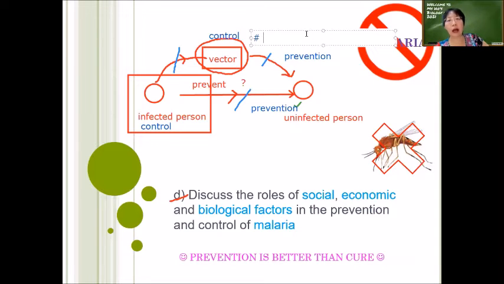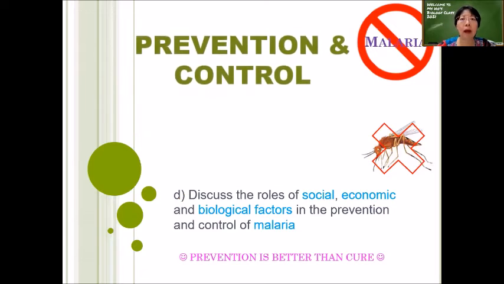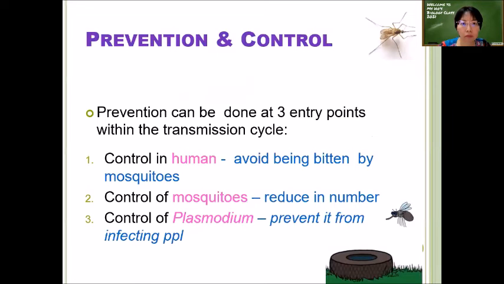Okay, so these are the things that we need to focus on in prevention and control. So let's look at the detail of prevention and control. Prevention and control can be done at three entry points within the transmission cycle, because every time you say prevention and control, always have the transmission cycle in your mind.